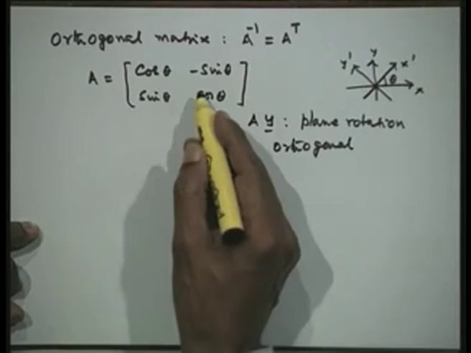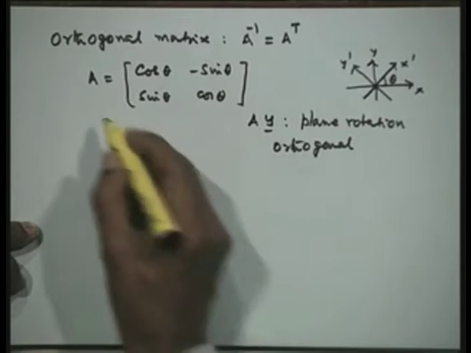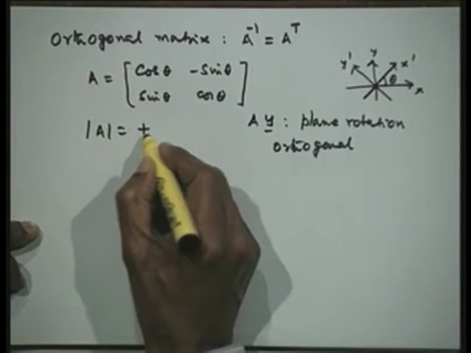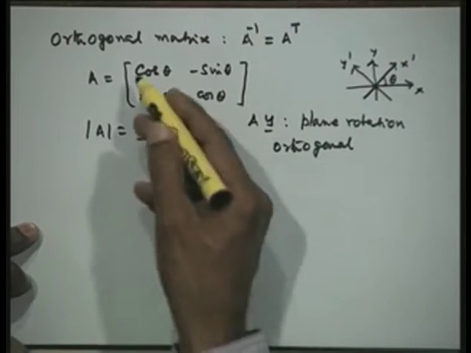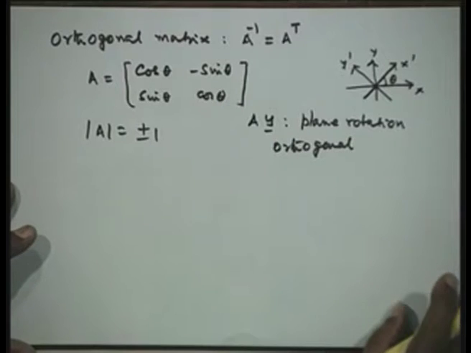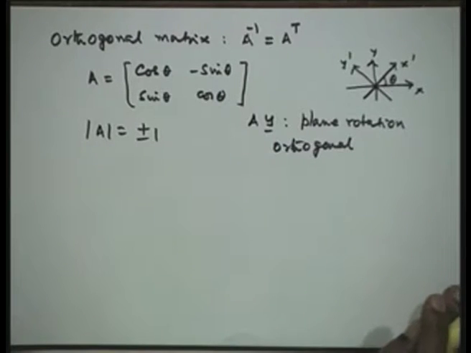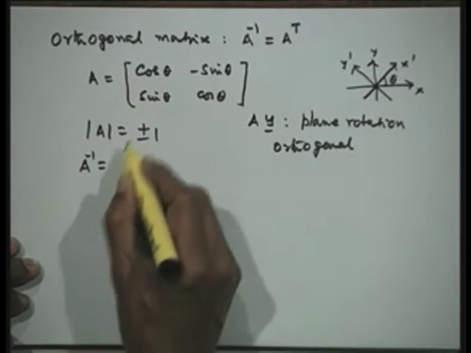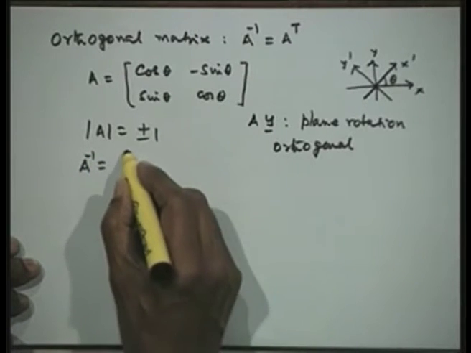Now, we can very easily show some of the properties: the determinant of A can be plus or minus 1. Here, cos square theta plus sin square theta is 1, so the determinant is always 1. This is a very important matrix. We can show it. For example, for its inverse, I can find its determinant is 1, so I divide by this.